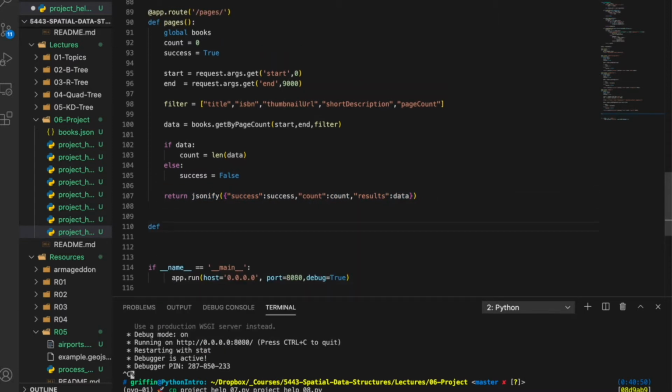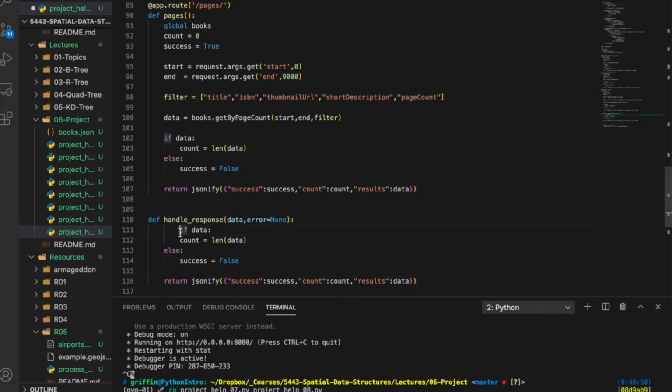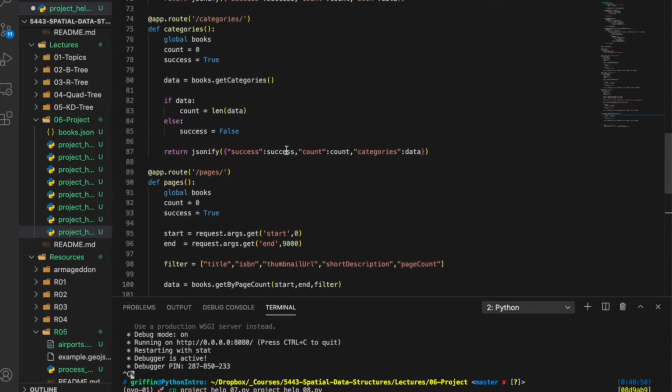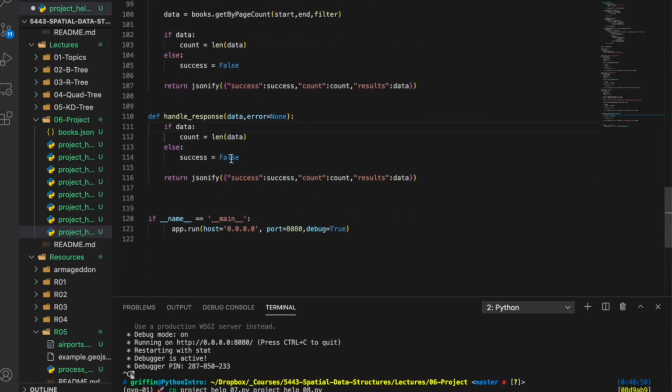So I'm going to say handle response, and it's going to get data and an error if there is an error, and basically it's going to do all this. Every route that I had been writing in the last, it looks the same, right? So let's just take all that repeat code and stick it down here.